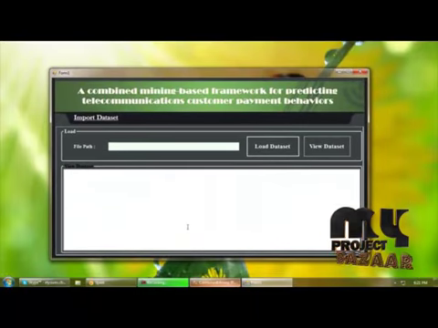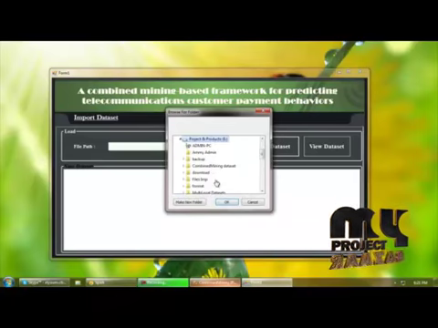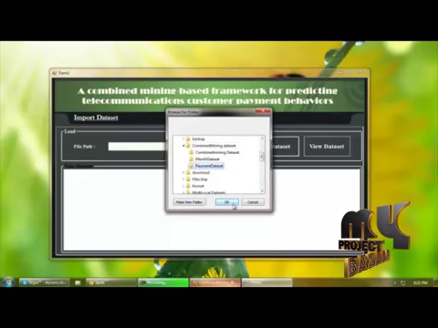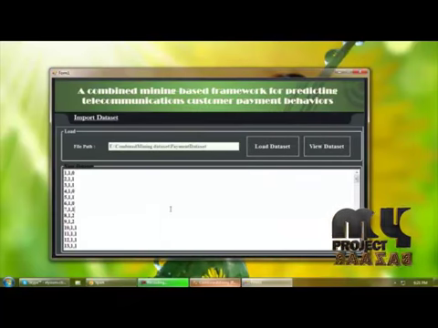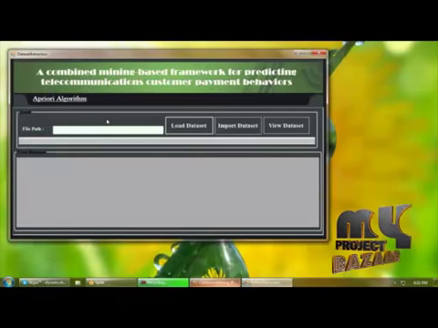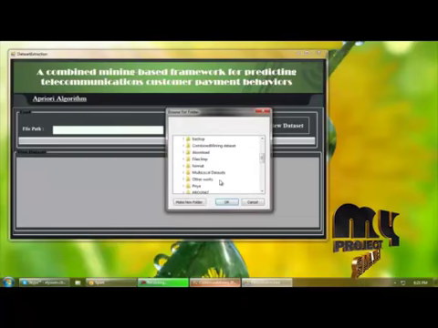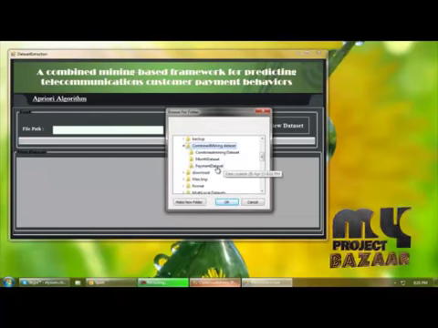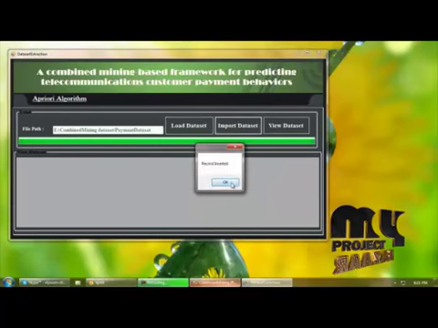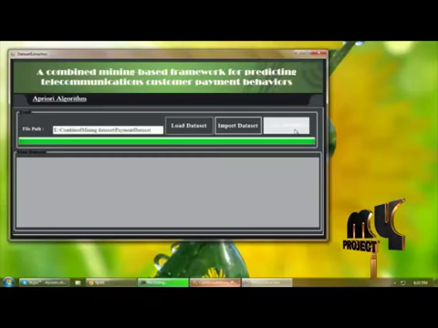This is the home page of the project. Here you can load and view the original dataset. Further, how to load the dataset: I am loading the payment dataset here. This is the content of the dataset, and next we are importing the dataset into a database. First we have to load the dataset here. So I am loading the payment dataset and importing the dataset into a database, and we can view the inserted records.